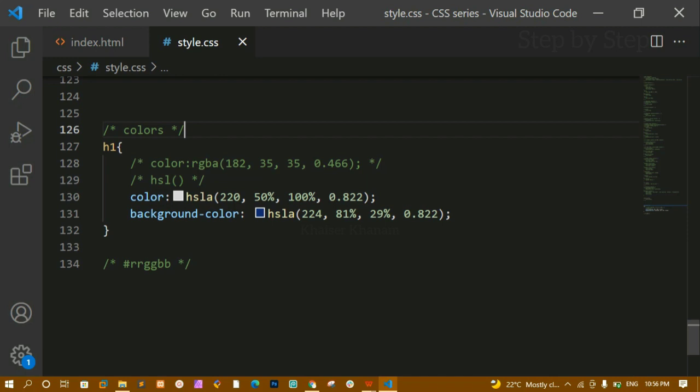That's all about colors. Next we are going to see about background properties: how to use background properties, background image, and how to give position for the background image. Everything we are going to see.